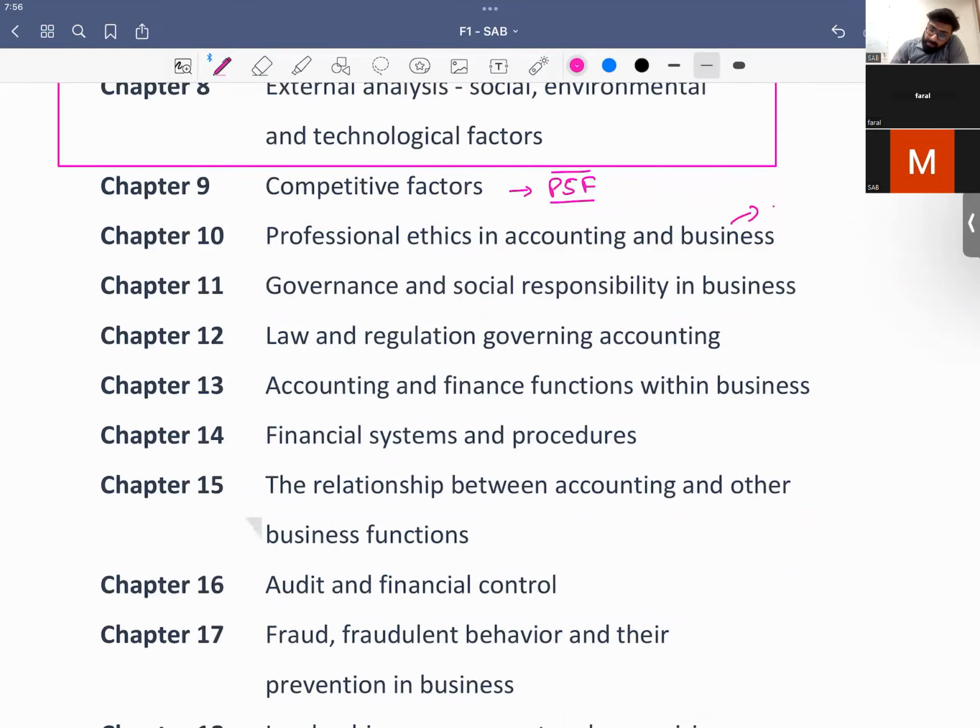And if you know, ethics is included in every ACCA exam, right? Ethics is totally included in every ACCA exam. Then we read governance and social responsibility, in which we cover what the social responsibilities of an organization are. Although they exist for profits, we know, there are certain social responsibilities of an organization also, right?